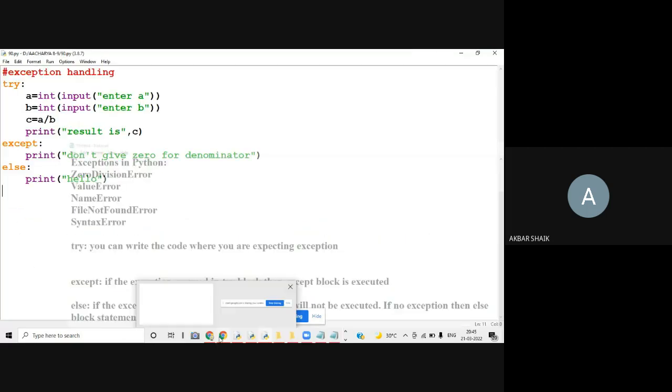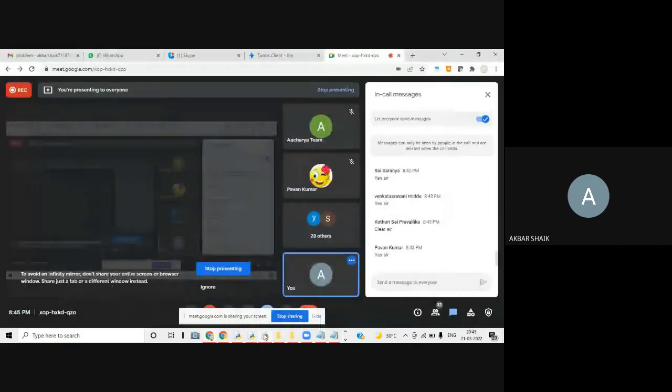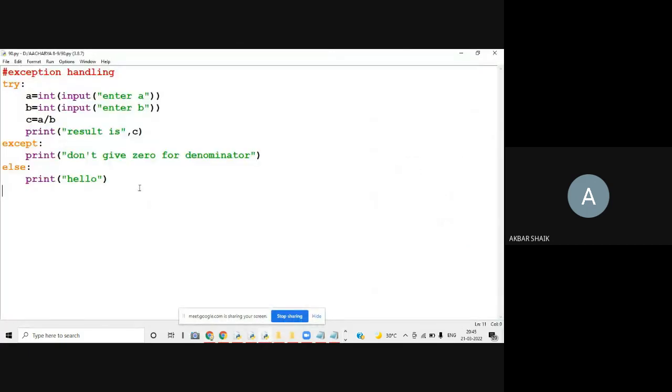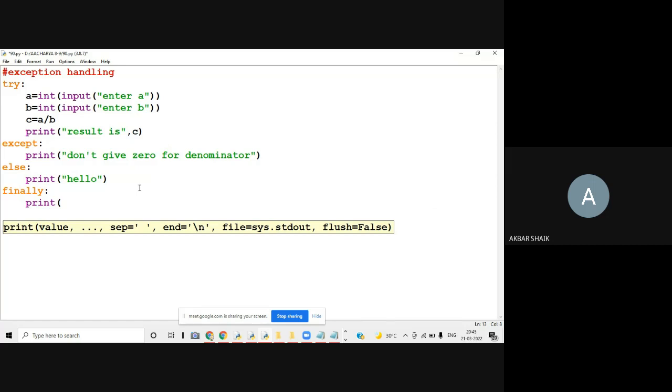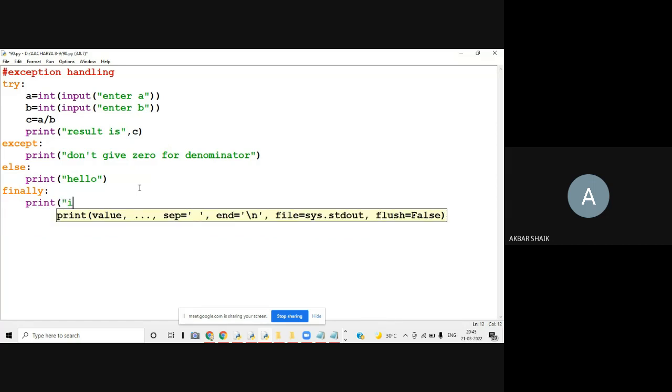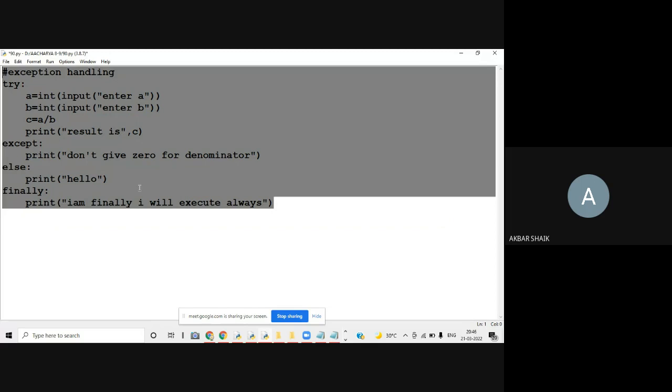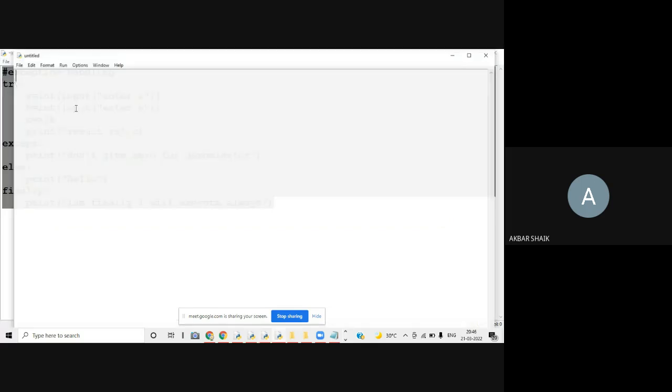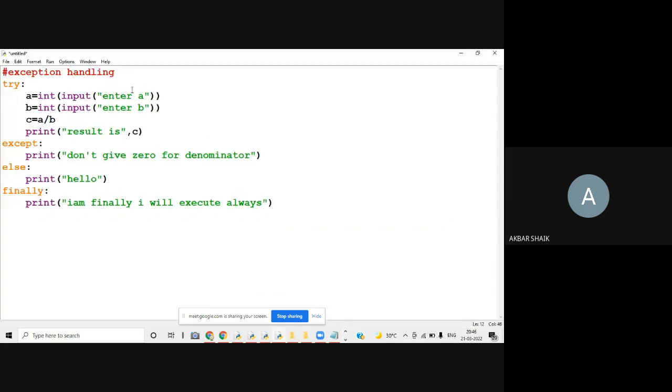Okay, now I'll add one statement here for finally. I want to write print: I am finally, I will execute always. Okay, so now we'll see how this finally works.